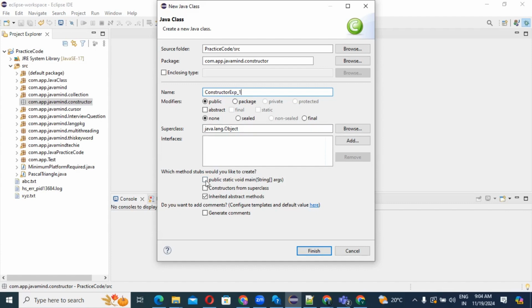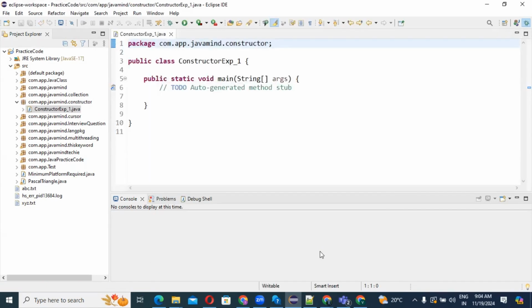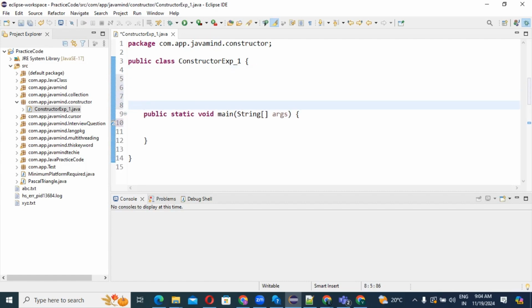Okay, create one main method. Finish. Guys, see, I have created one class. That is the constructor example one. Correct, guys? Okay, let's come here. So, guys, what I have told.